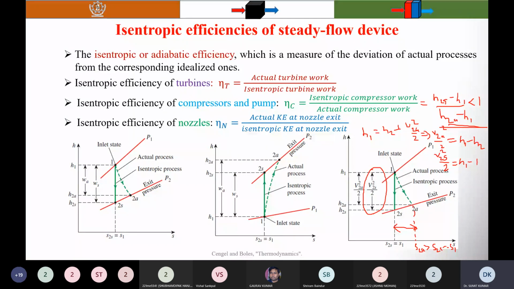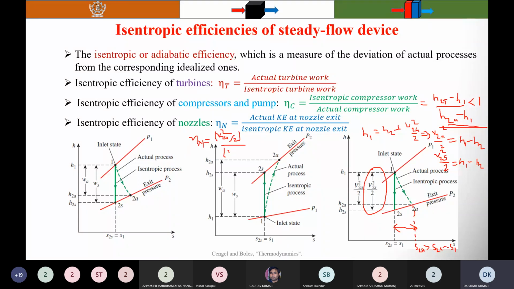Now, what is the formula for eta N? It's written that it is the actual kinetic energy at the nozzle exit to the isentropic kinetic energy at the nozzle exit. So it is V2A square by 2, the kinetic energy, divided by V2S square by 2.